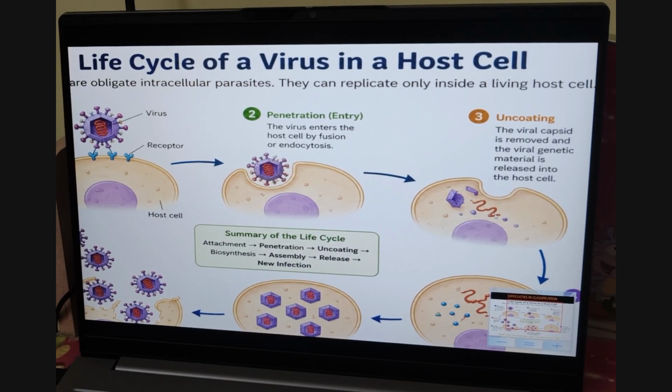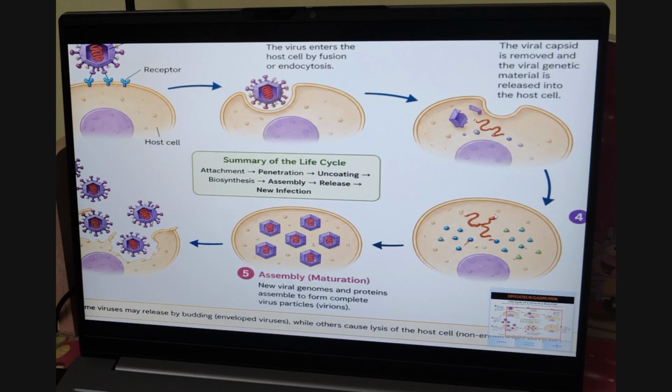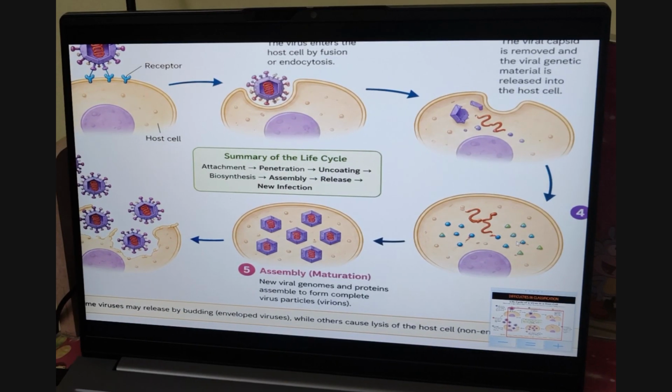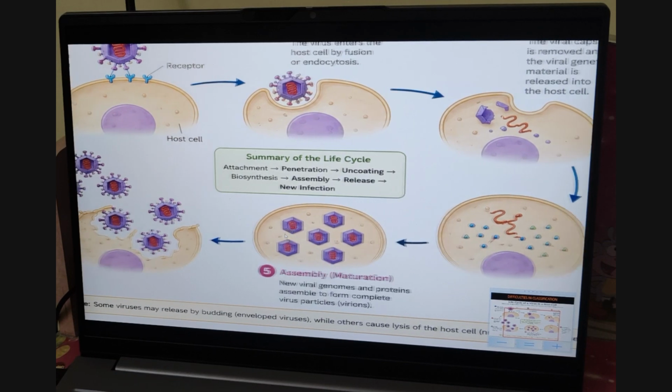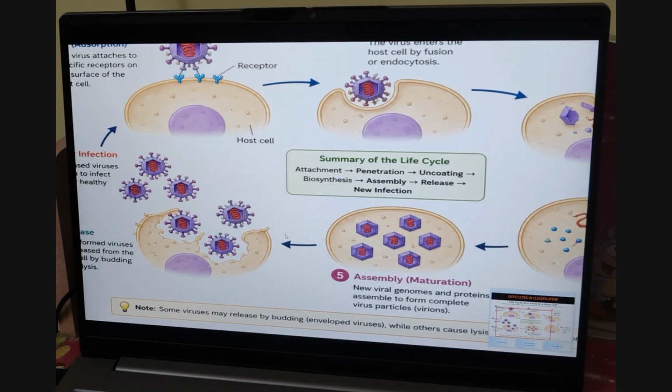Then you can find the genetic material replicating. How do they replicate? They utilize all the proteins of the cell and replicate. You can find replication of the virus here and complete assembly. Then you can find the virus rupturing the cell and coming out.